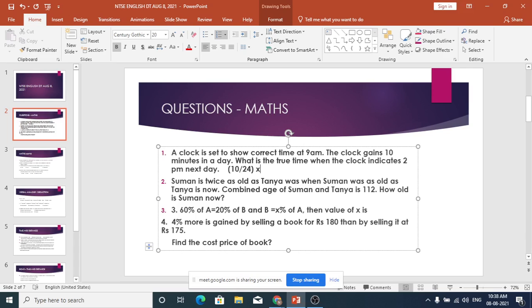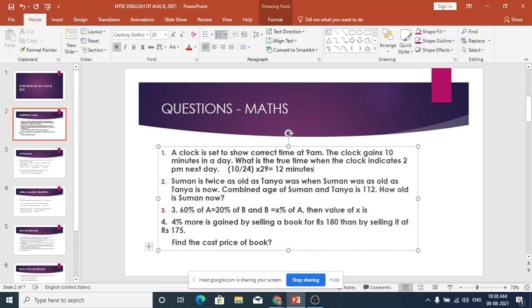From 9 to 9 is 24, then onwards 10, 11, 12, 1, 2, you add 5, that is 29 hours. So 10 by 24 into 29 is approximately 12 minutes. It gains 12 minutes.